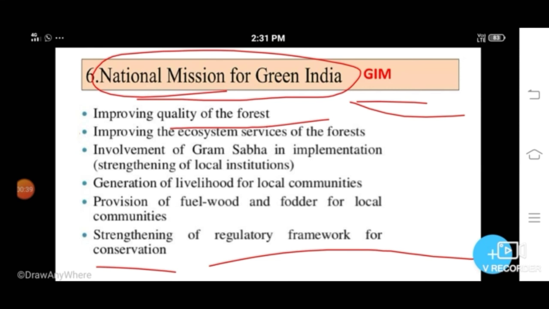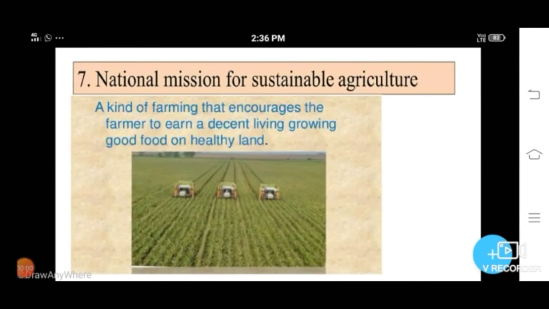Then the seventh one, the National Mission for Sustainable Agriculture. This mission is governed by the Ministry of Agriculture. This mission is formulated for enhancing agriculture production, particularly in rain-fed areas, focusing on integrated farming, water use efficiency, and resource conservation. It also helps develop new varieties of crops and alternative cropping patterns. So the National Mission for Sustainable Agriculture encourages farmers to earn a decent living growing good food on healthy land.